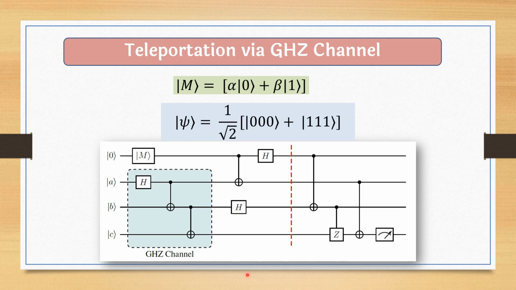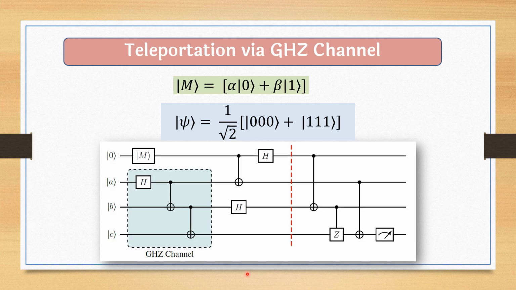Similarly for the previous one, in case of Bell channel, there are only two qubits A and B, and they have two choices, either 0 or 1. So there could be 4 types of Bell channels. And here GHZ channel could be of 8 different types, depending upon the choice of A, B, and C.